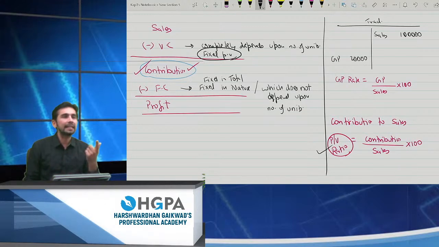How do we calculate the PV ratio? It is contribution divided by sales into 100. I'll just make the formula list, right? But not to mug up the formulas. You don't have to mug up or just learn formulas. You need to understand each and every formula. Okay, fine.